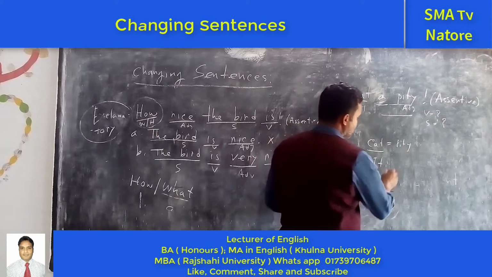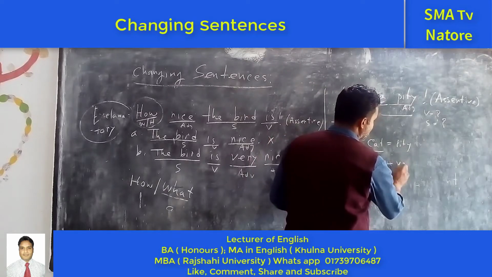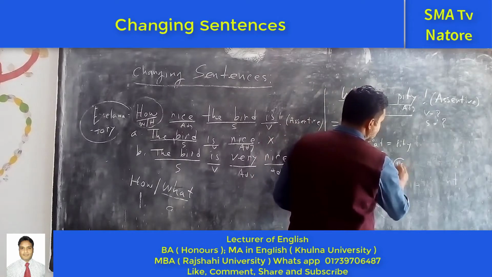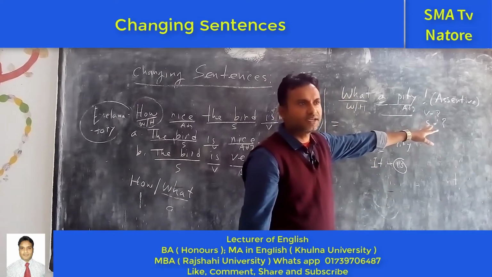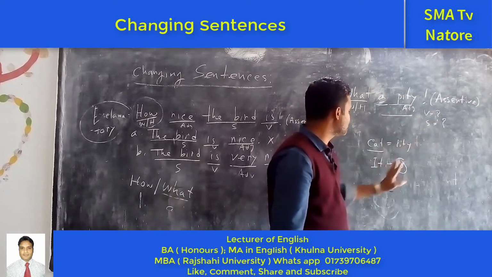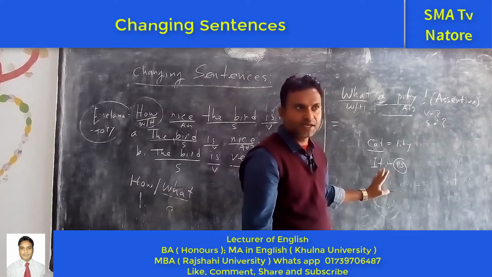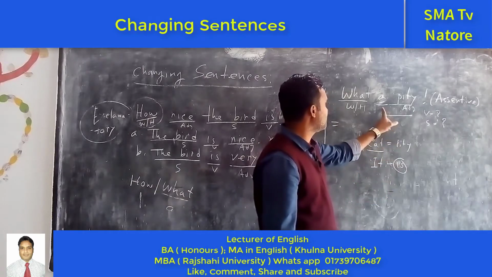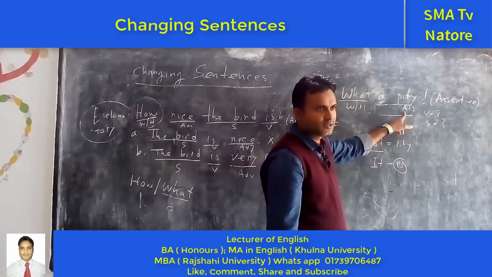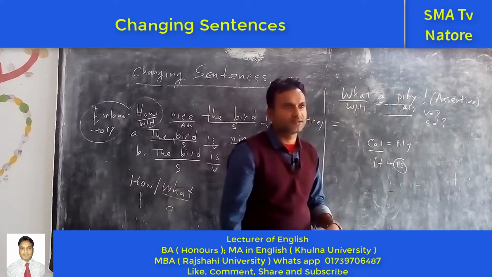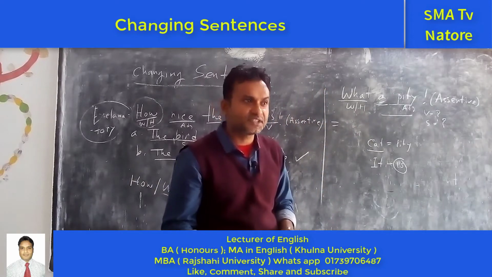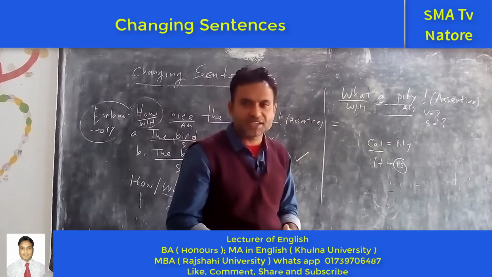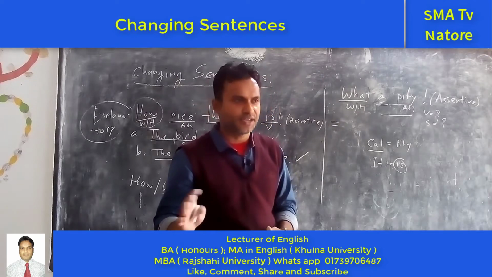But another one is the verb. What is the verb? Is. This verb is also hidden here. So for this reason we cannot understand it generally, but we have to understand what the sentence will tell us. What a pity the cat is.